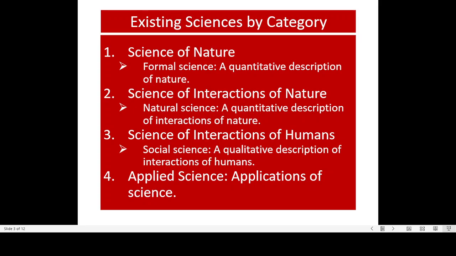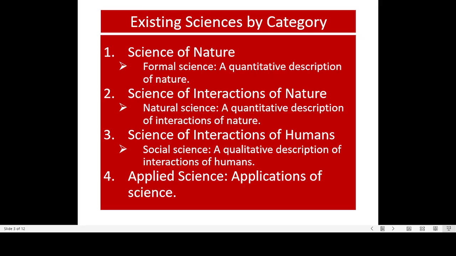Let's take a look at the existing sciences by category. First one, science of nature. It's called formal science. It's a quantitative description of nature, such as pure mathematics. Second, science of interactions of nature. That's the natural sciences.